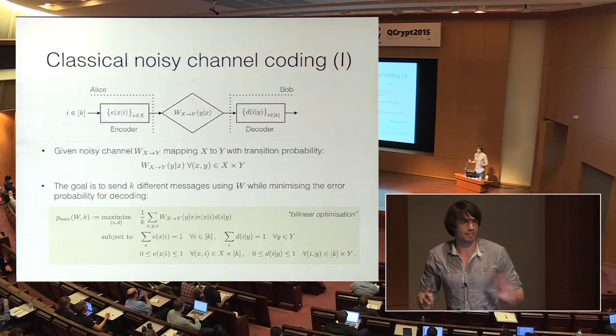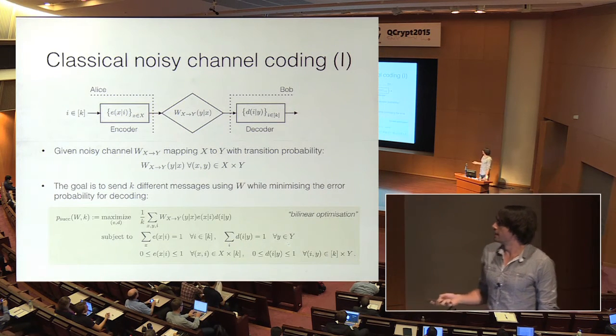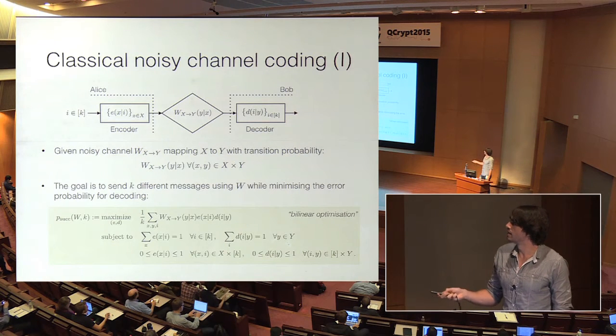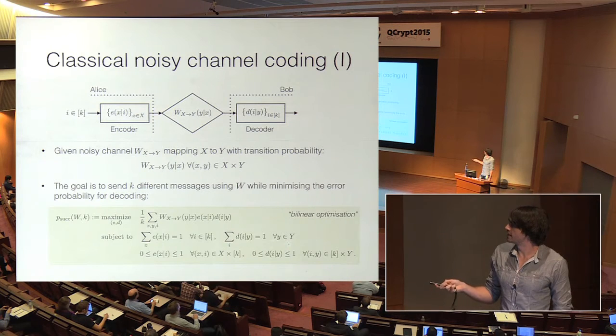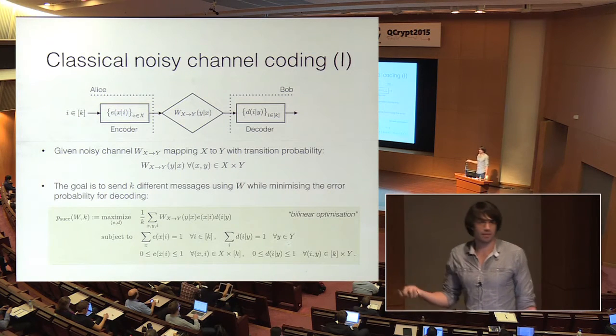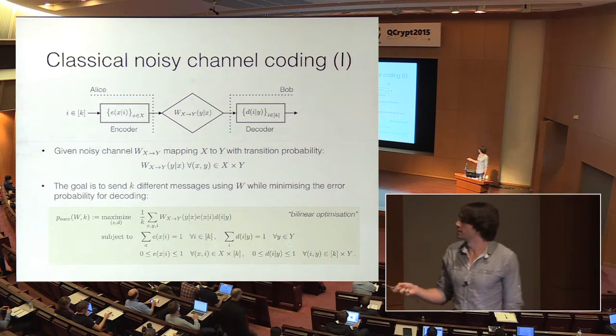So here on this slide, everything is completely classical, okay? So we have some noisy channel W, and this is just some matrix of transition probabilities, which go from some finite set X to some finite set Y, and we can think of it as a noisy connection between two labs, right? Alice and Bob.